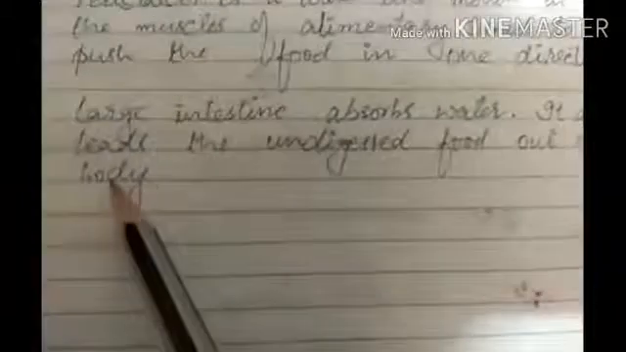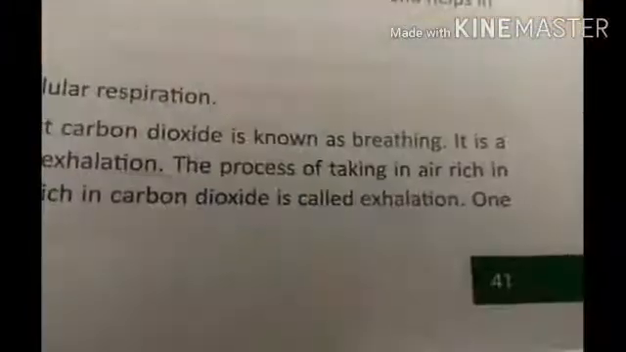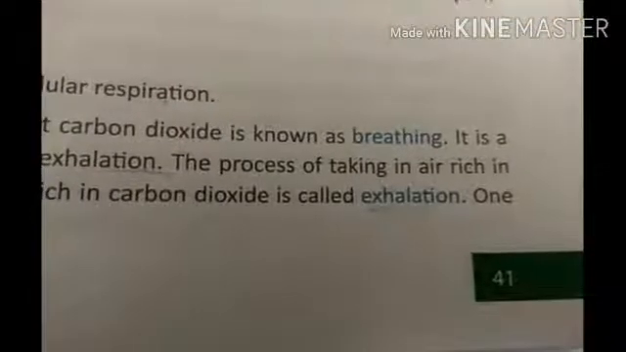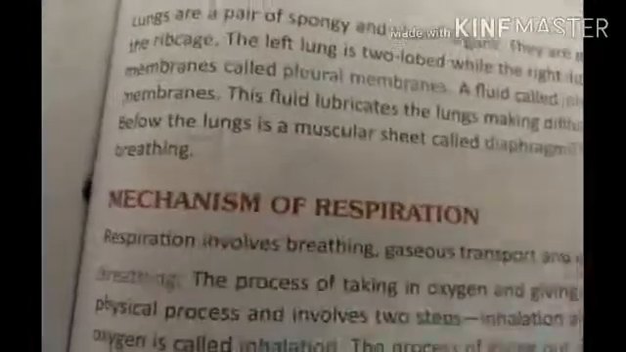Then the third one, explain the role of large intestine. So here is the answer. Large intestine absorbs water. Then after full stop you will write, it also leads the undigested food out of the body. Then this fourth question, what is the role of diaphragm in respiration? Students, on page number 41 you can see that you will note down the answer from here. The diaphragm moves up and down and helps in breathing. This line you need to write.